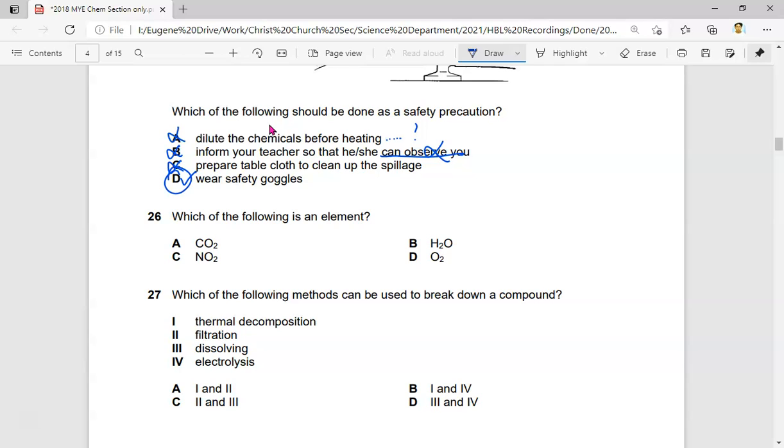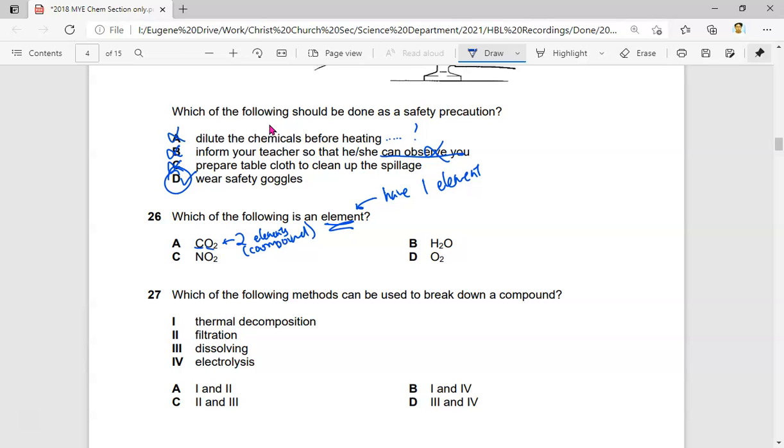Which of the following is an element? If it's an element, it should only have one element. Okay, so look at this. This consists of C and O. This one actually is two elements chemically combined together. So actually, A is a compound.